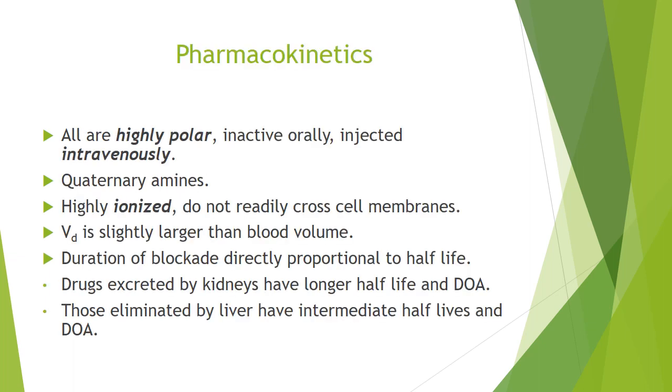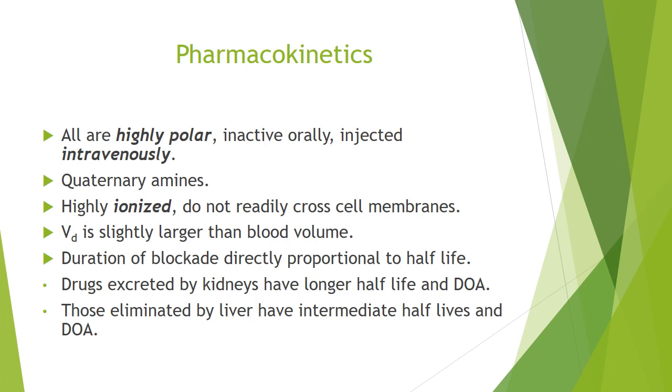Now the pharmacokinetics of neuromuscular blockers. All neuromuscular blockers are highly polar, so they are inactive orally. They must be injected intravenously. They are quaternary amines. They are highly ionized, so they do not readily cross the cell membrane. Volume of distribution is slight. So their volume of distribution is slightly larger than the blood volume.